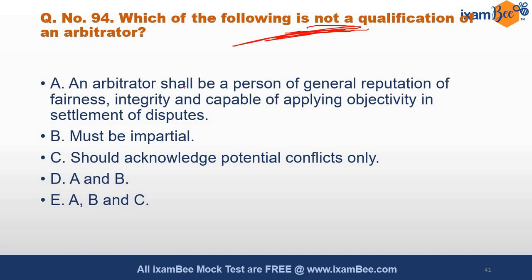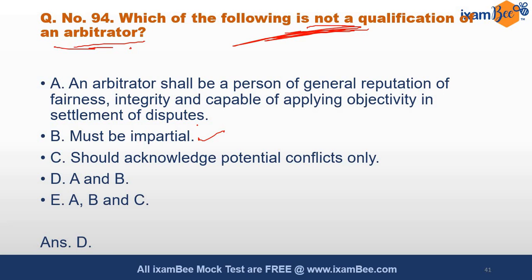That should not happen. Which is not a qualification of an arbitrator, that is what has been asked here, and the answer is very easy. The answer is D, that is A and B. A and B both is not a qualification of an arbitrator. How? Arbitrator must be impartial? No, arbitrator must be